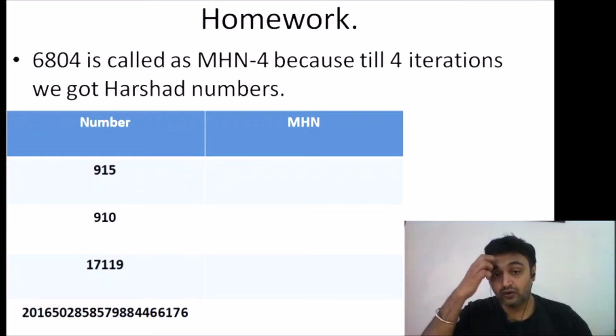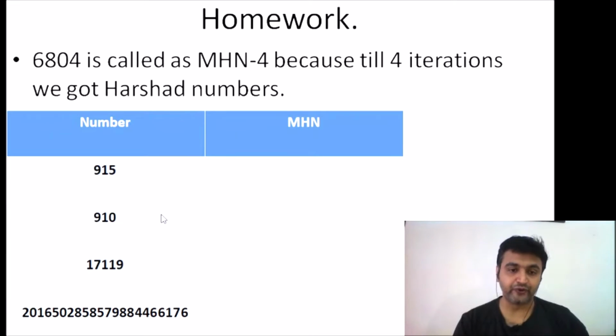Now here is some more homework for you. Just check what 915 is. It's a Harshad number. See what MHN it is, meaning how many iterations you keep getting Harshad numbers. Also try 910, 17, 119. And if these are very easy for you, then try this huge number.